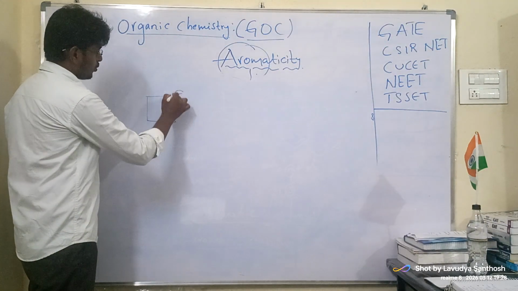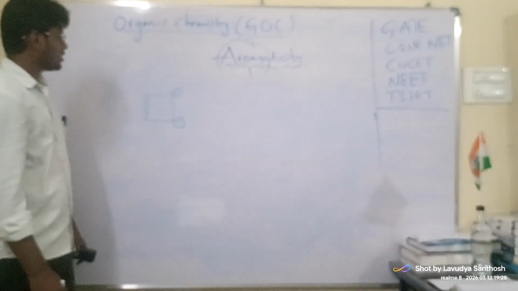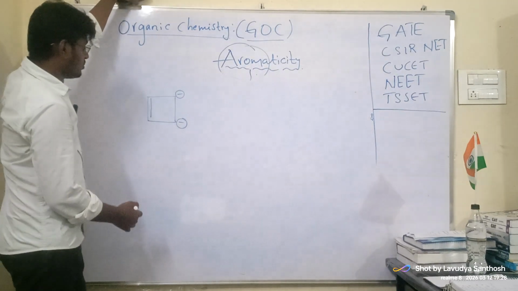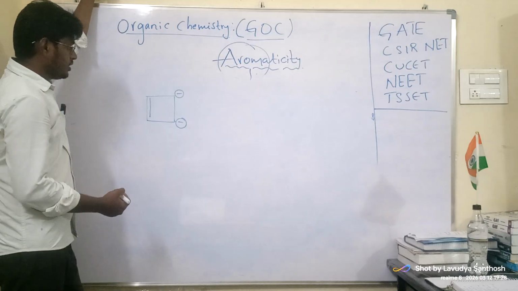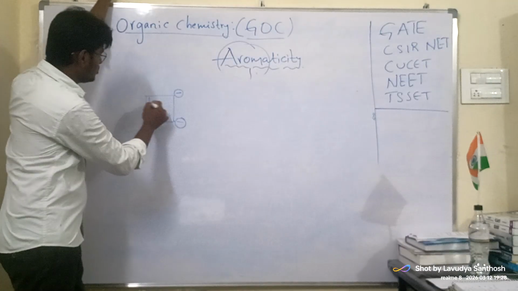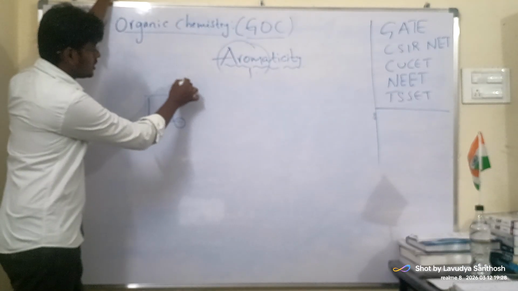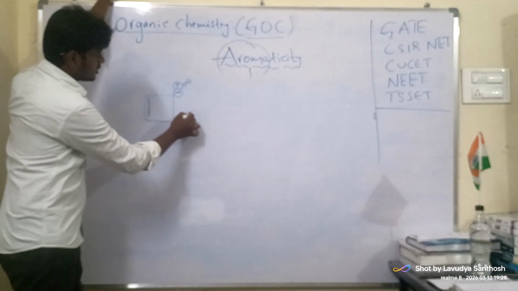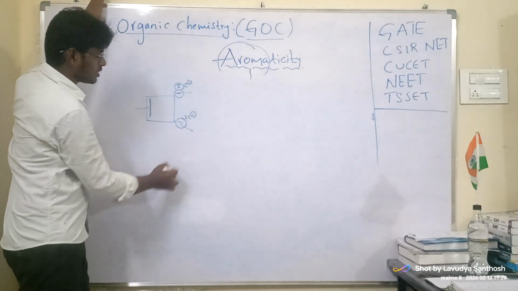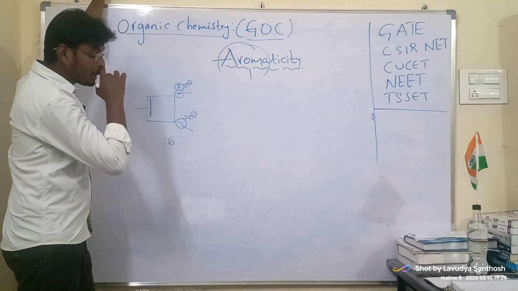Cyclobutadiene dianion. Now you see here, 1, 2, 3. Each negative charge is 2 electrons. This is 2 electrons, this is 2 electrons, these are 2 electrons. So total how many pi electrons are there? Nothing but 6 electrons.